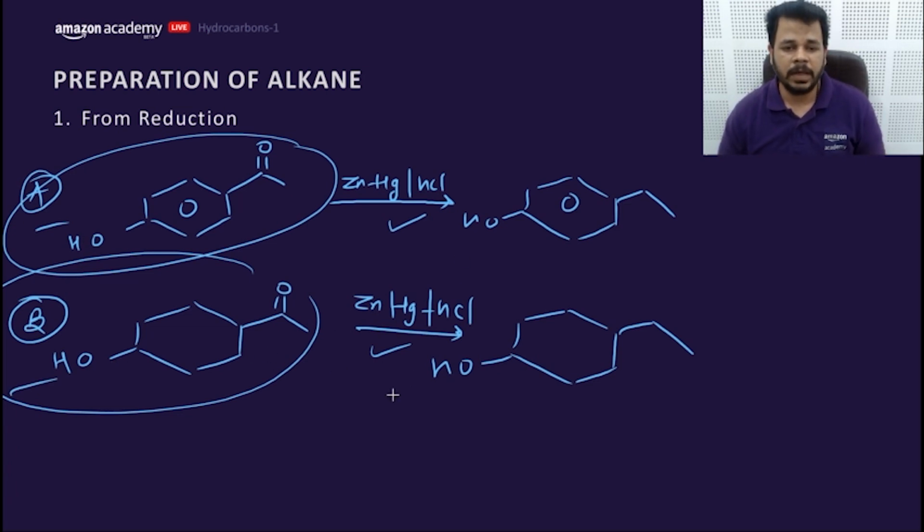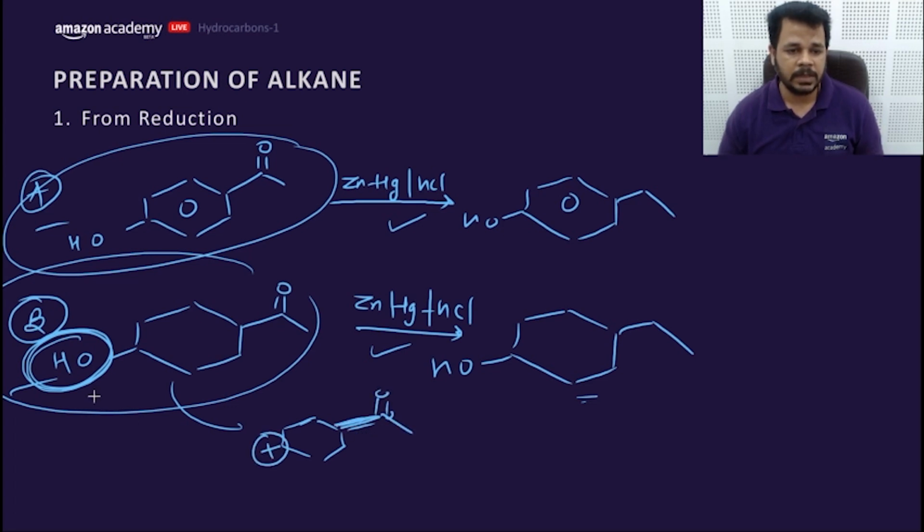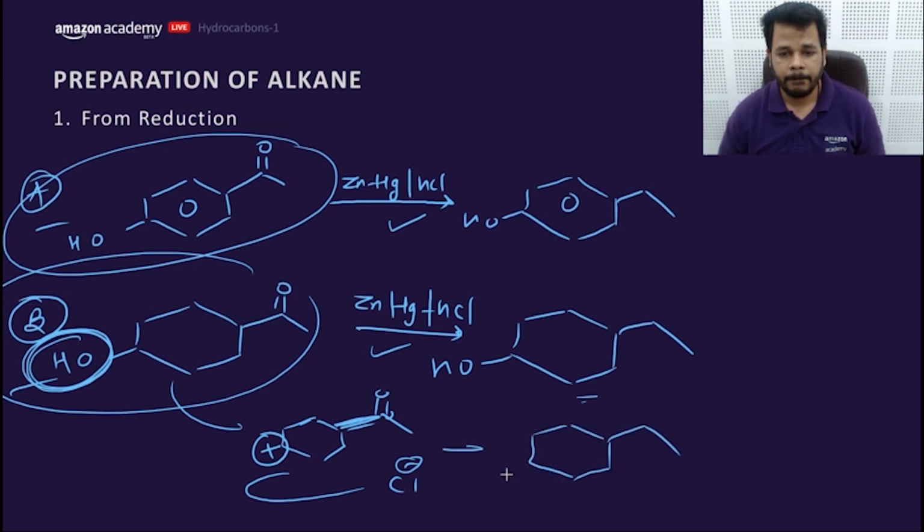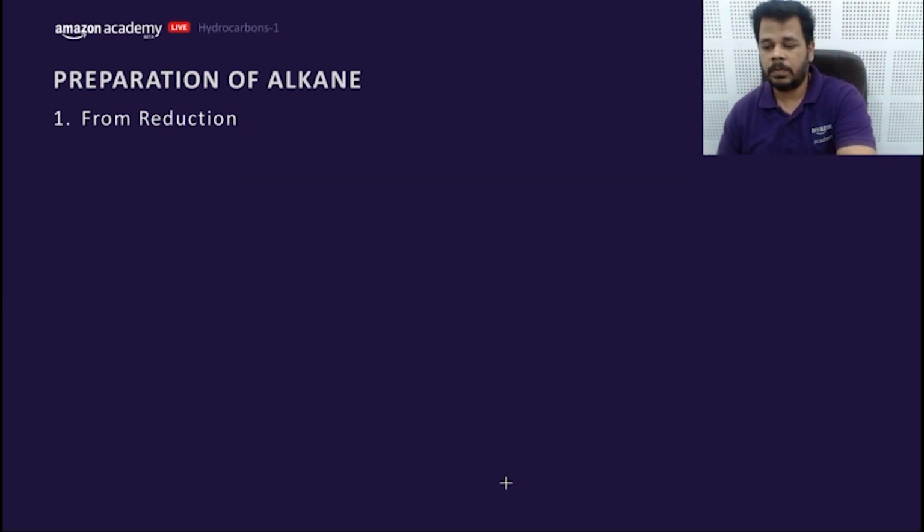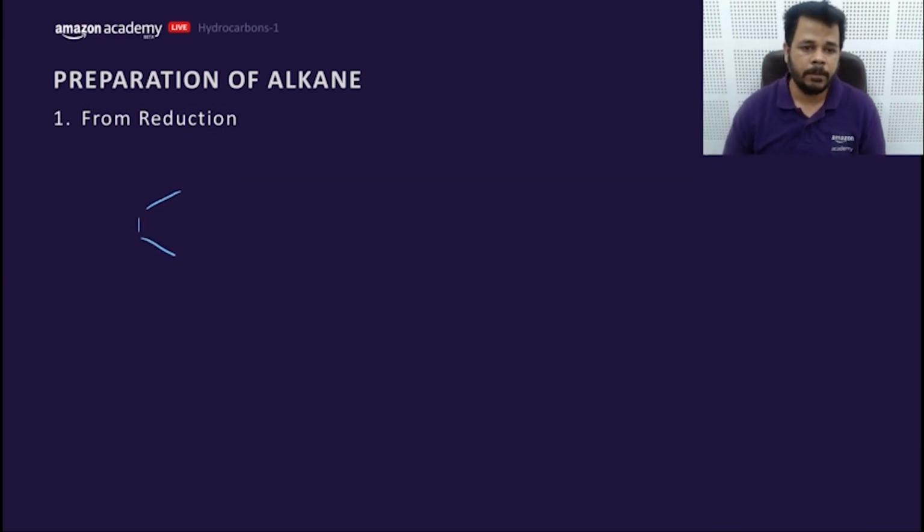The second will not give this product because this OH would be acid sensitive, which would be converted into OH2 plus. That means this C double bond O, it gets converted into positive charge because of a good leaving group, and this positive charge would be attacked by Cl. So final product would be like this. So this is an acid sensitive group. Let's move to the next question.